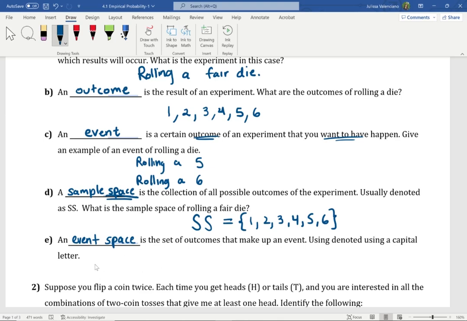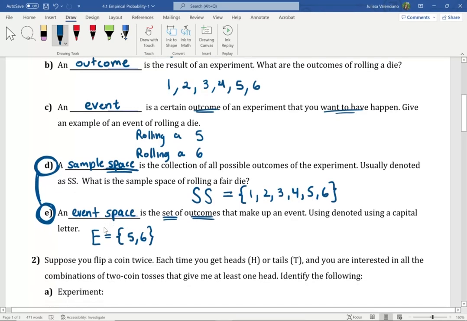And so if we're going to provide an example, we can go ahead and say the event space is either rolling a 5 or rolling a 6. Those are the outcomes that I'm wanting to see. Notice, these are the events that we saw in part C. Now in part E, when I go ahead and write the event space, we're using set notation because this is the set of all the outcomes. To compute probabilities, it's often useful to think about the sample space and the event space. Those two together can help you find probabilities.